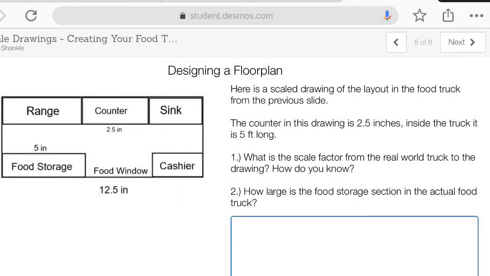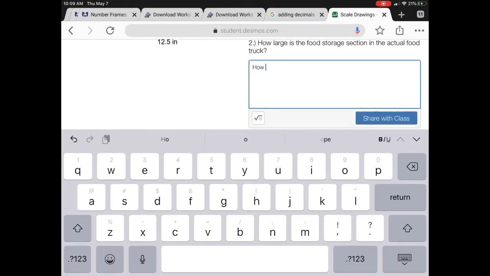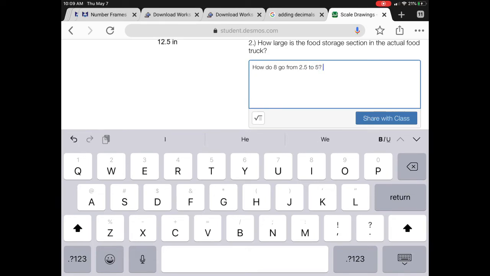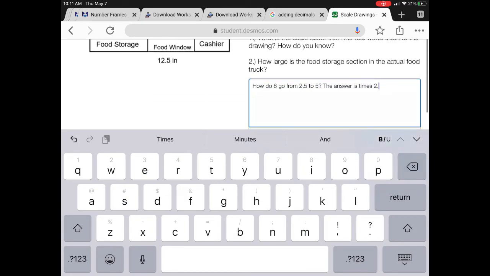Here I need to figure out the scale and then apply it. The first one I need to do is the counter. I need to figure out how do I go from 2.5 inches to 5 feet. I know that there are 2 groups of 2.5 in 5, so if I multiply by 2, I'll get there.